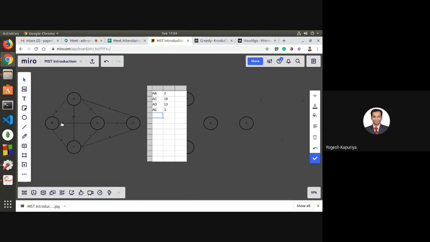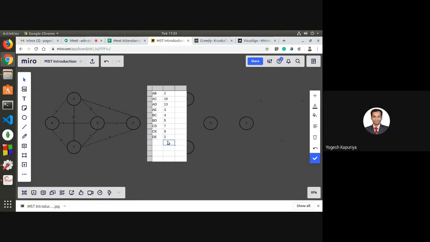Then let us look at B. BA is already there, so BC has weight 4. Then you have BD with weight 5. Then you have C and D. CD has weight 7. Then you have CE, weight 9. CA is gone, CB is there. Then you have DE, weight 2.